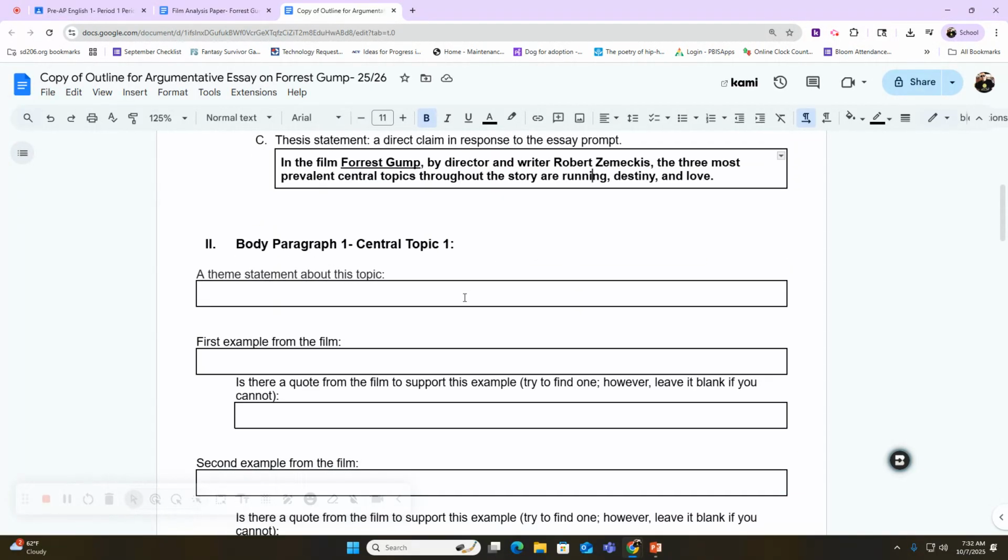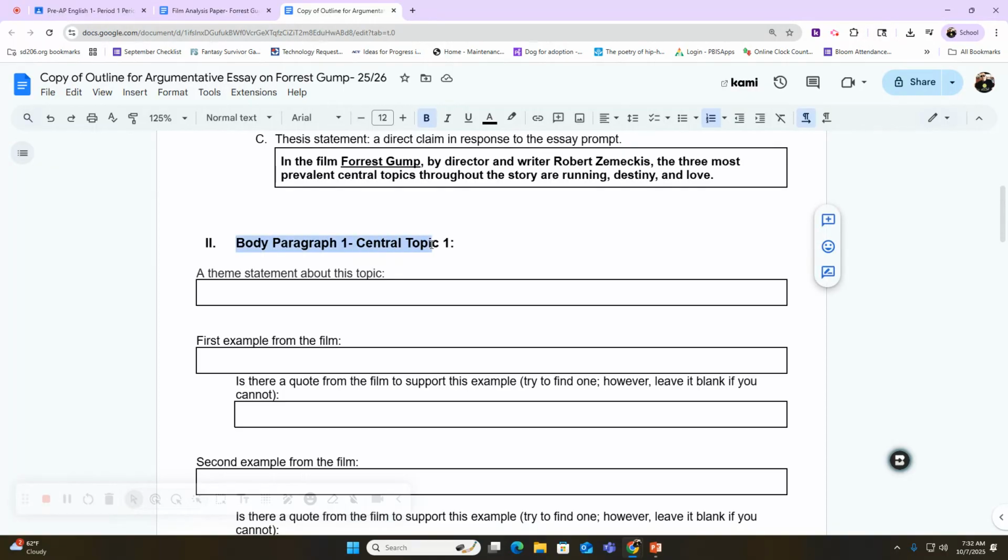So, now you're ready to go to body paragraph number 1. So body paragraph number 1 is clearly about running, the topic of running. So I'm just going to type that here, even though that doesn't matter. I'm just going to do that just so I know what this paragraph is about. This is not going to go in the essay. So if you want to, you can pause the video, write your topic right there.